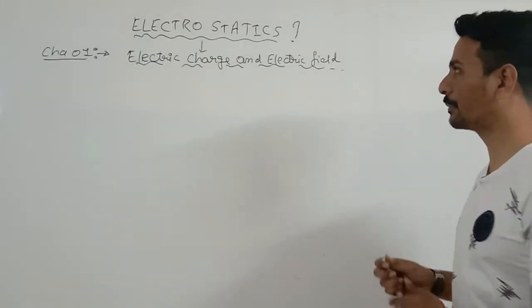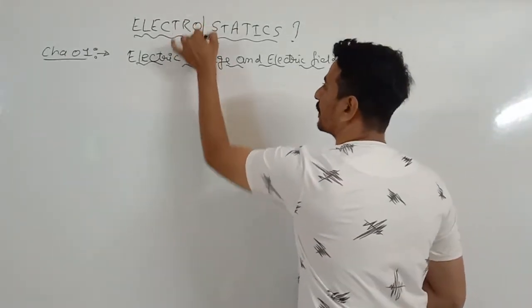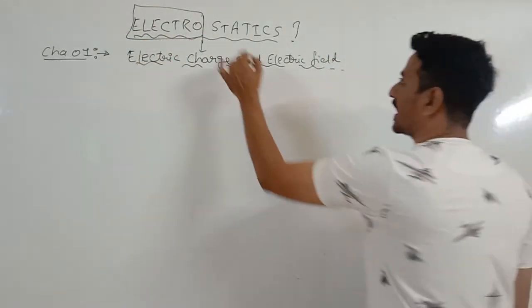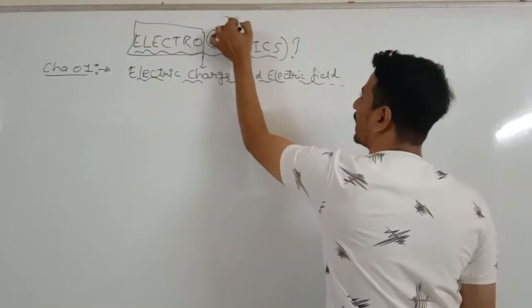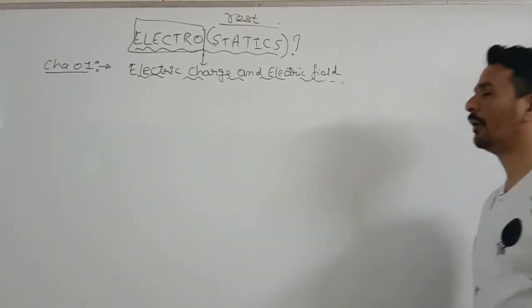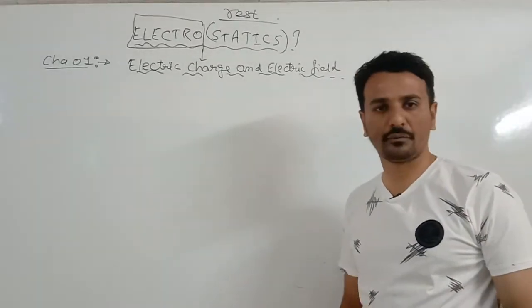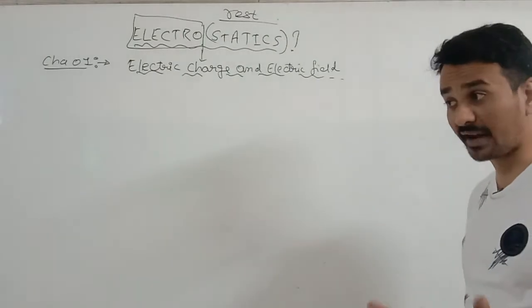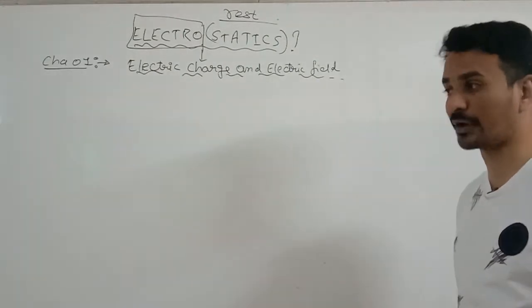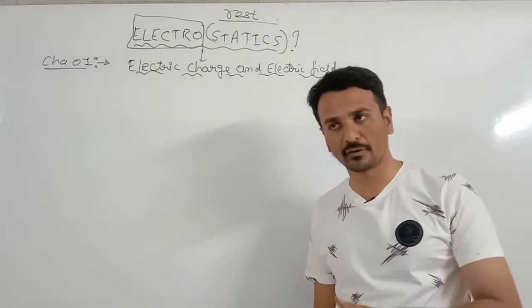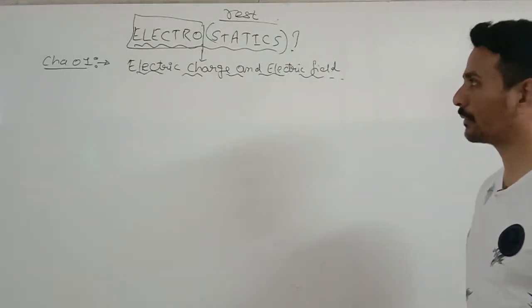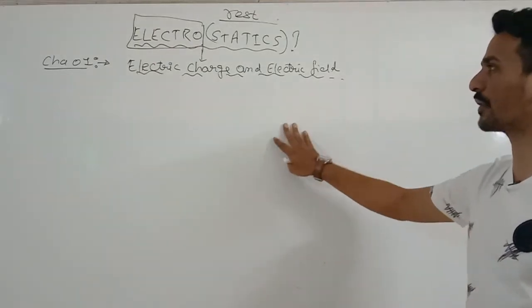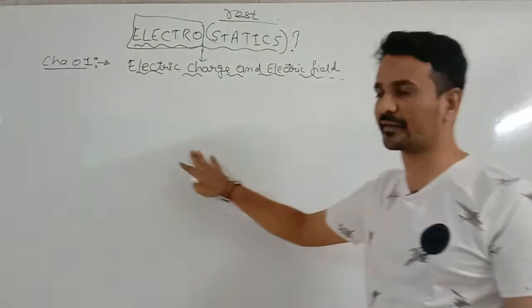The name itself is made up from this. Electro means related to electricity. Statics means which are at rest. So in this particular chapter we will discuss electric charge, Coulomb's law, what is electric field, then we will go for electric potential, capacitance, Gauss law, etc., right? So the branch is very large and extended, but you will enjoy the concepts of electricity, electric charge, magnetism.